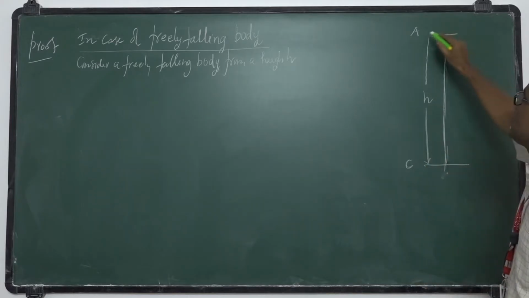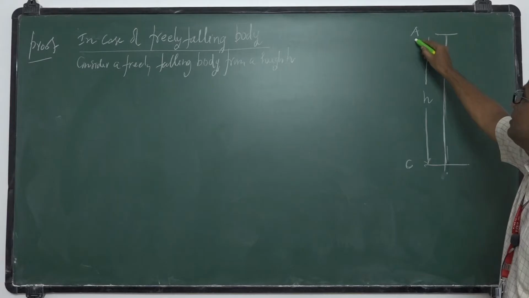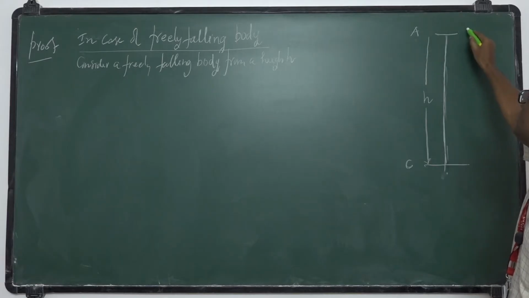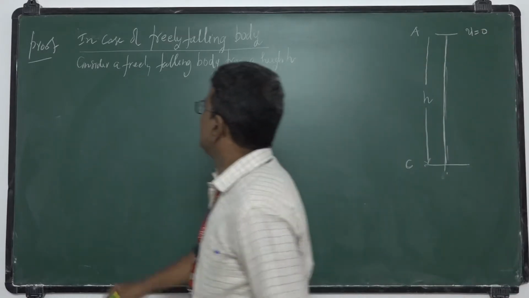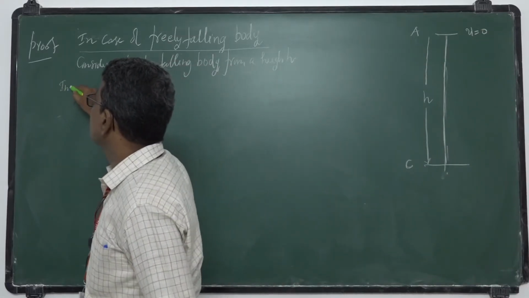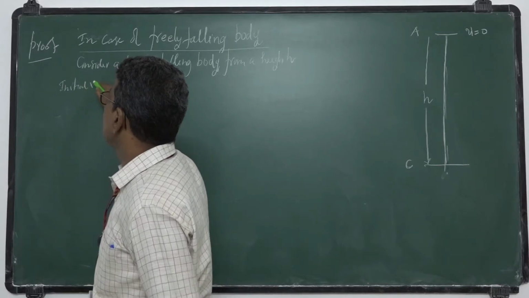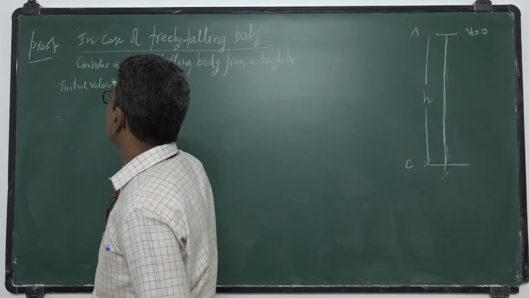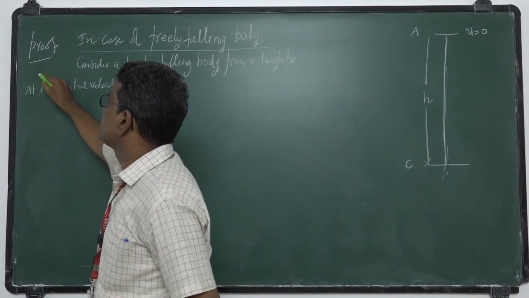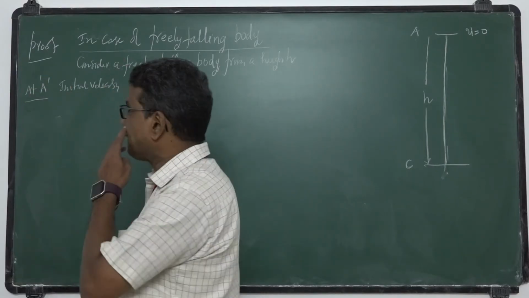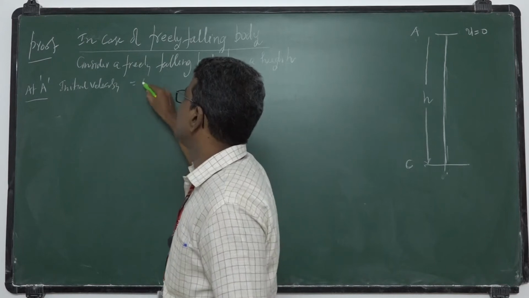Since it is a freely falling body, the initial velocity at A is 0.